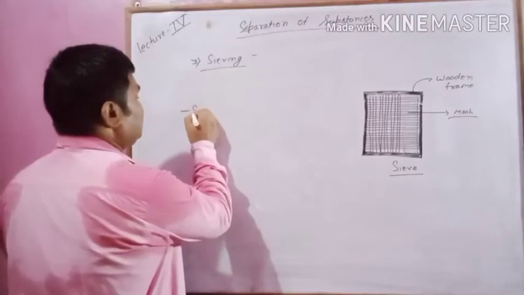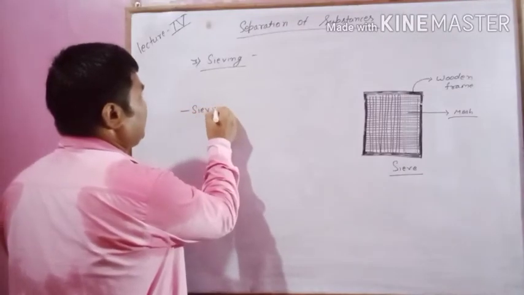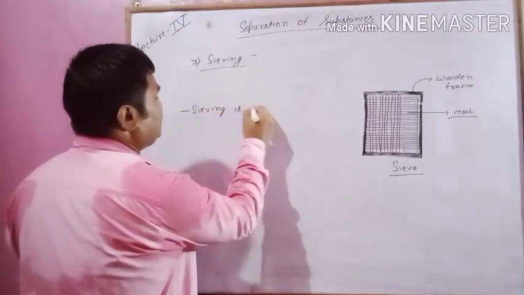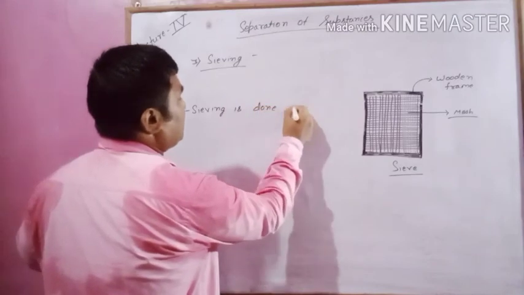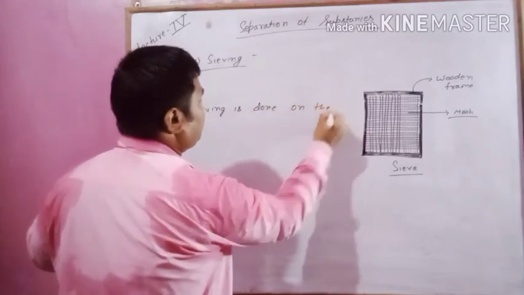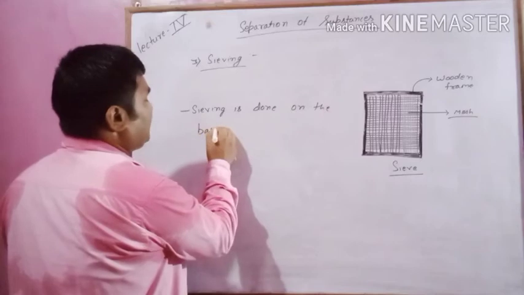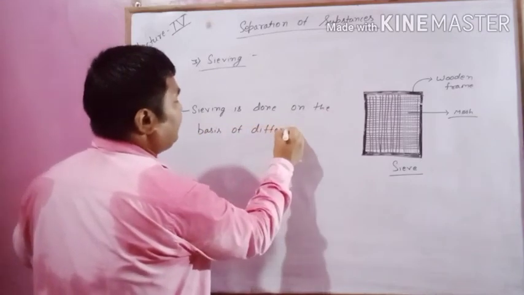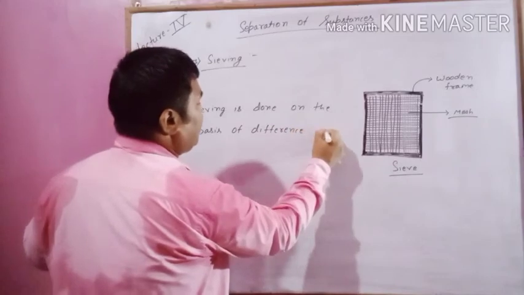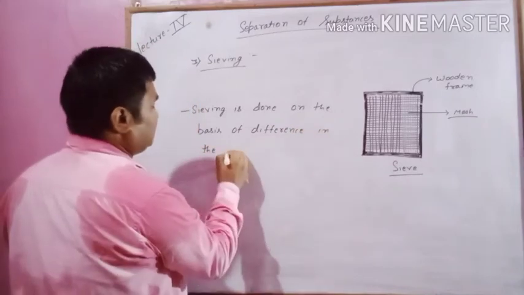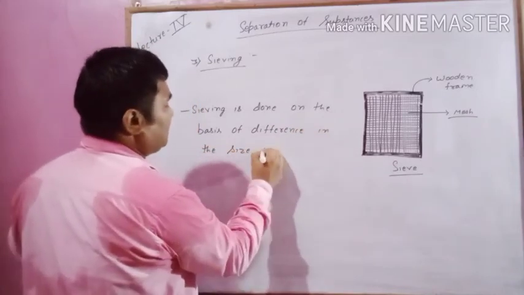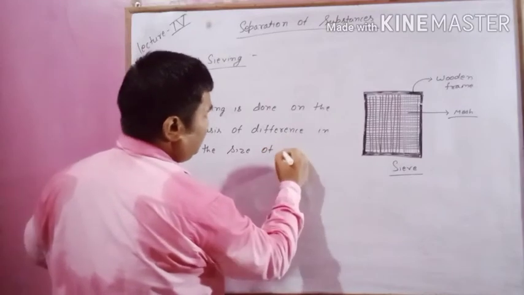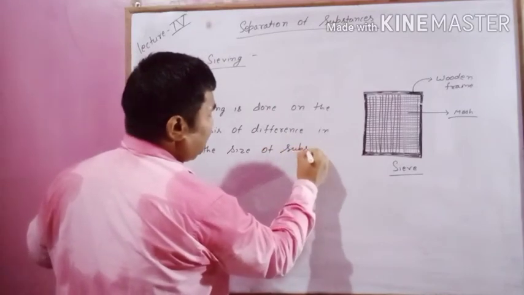Sieving is done on the basis of difference in the size of substances.